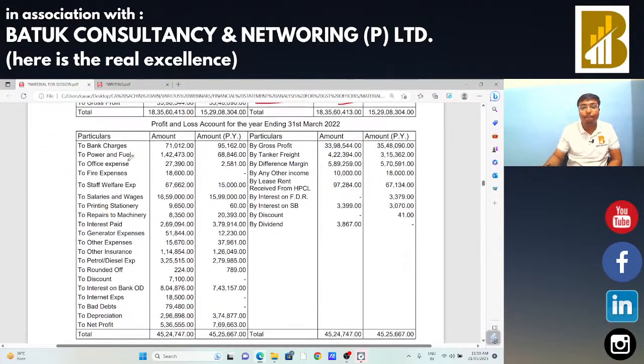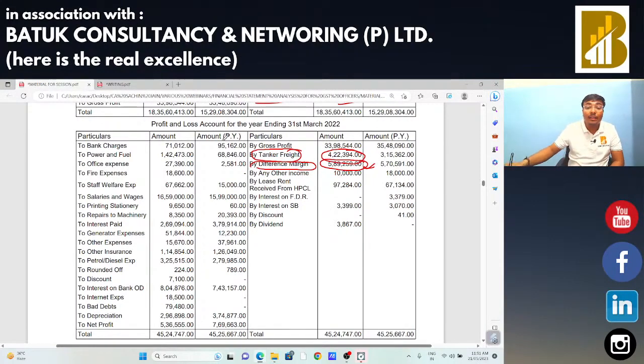Next, sir, there is dealer margin in case of a petrol pump. So on account of that dealer margin, GST has to be paid. On account of tanker freight income, suppose a tanker is provided and on that particular part the assessee is getting income, in that case GST should be applicable on that tanker freight, because this is an income for us. In case of difference margin or dealer margin, GST should be chargeable.